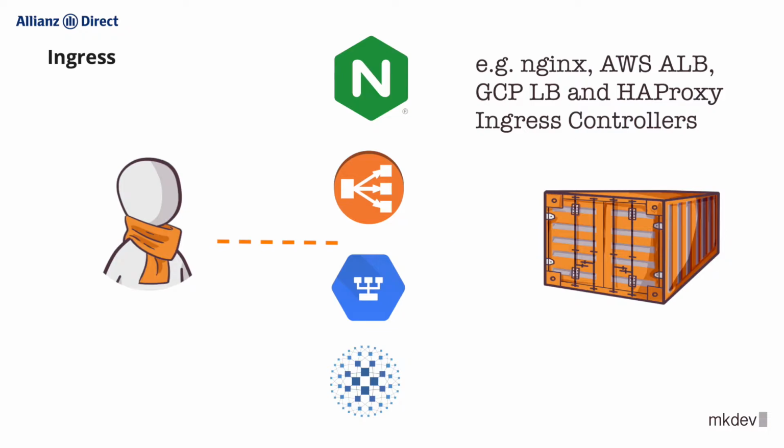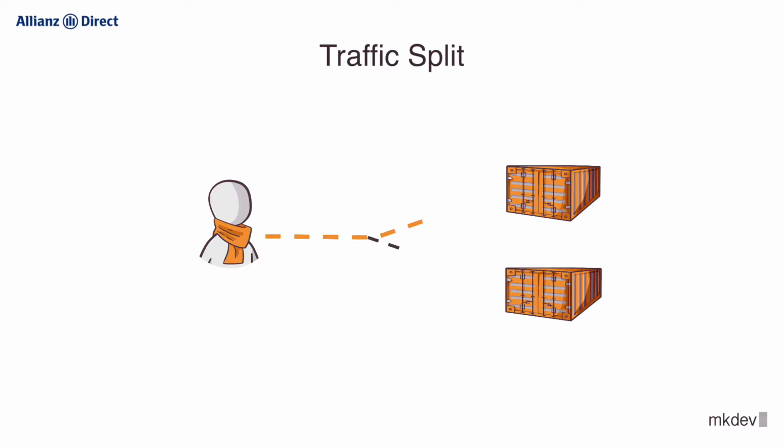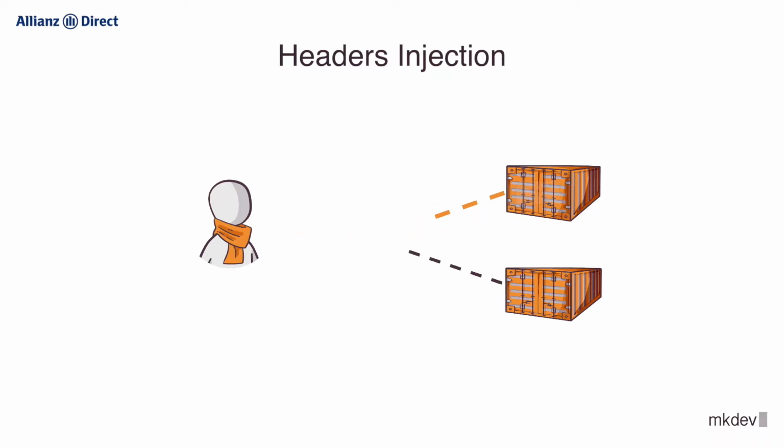Production-grade, sophisticated ingress controllers provide a lot of advanced features around traffic management. Let's take a look at just a few of them. Rate limiting. To protect your backend API from too much traffic, you can limit the amount of requests allowed from a single source. Traffic split. Traffic splitting allows you to implement canary deployments by directing a small number of requests to a new version of your application. Custom headers injection. You can inject special security headers automatically without the need to modify your application.